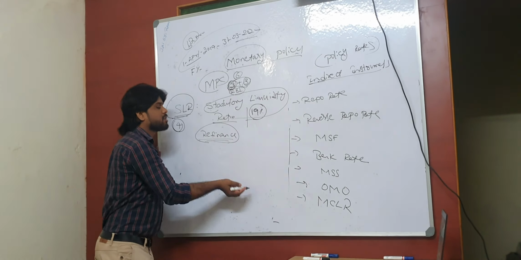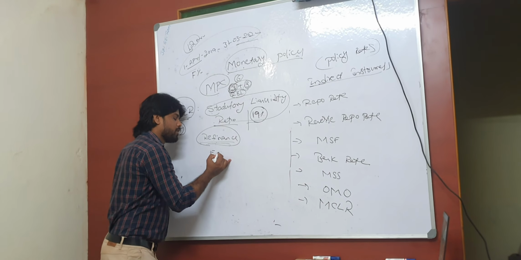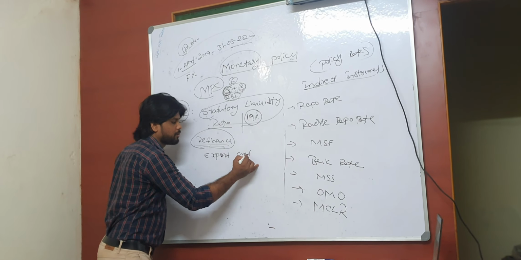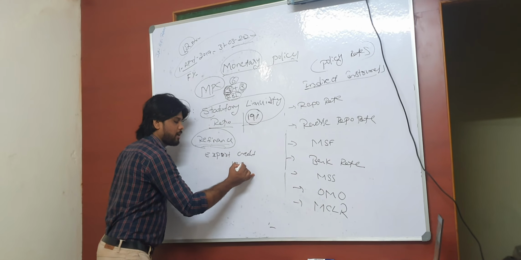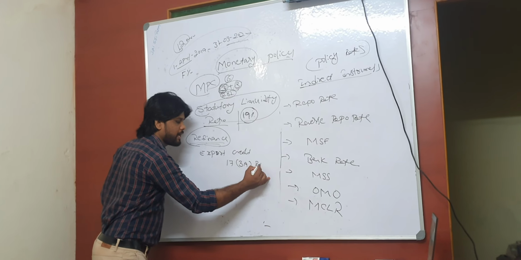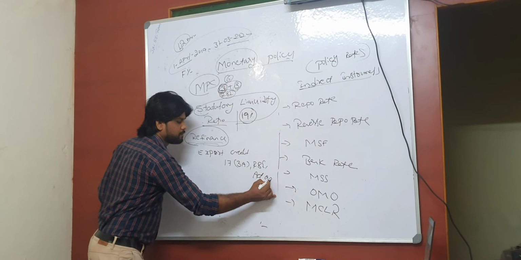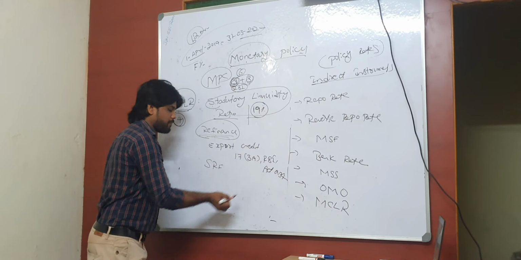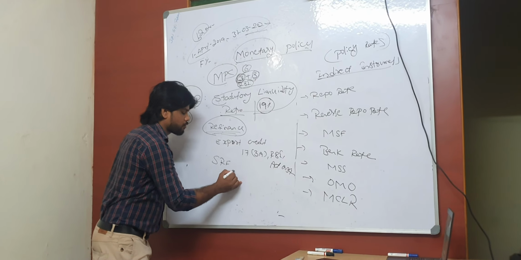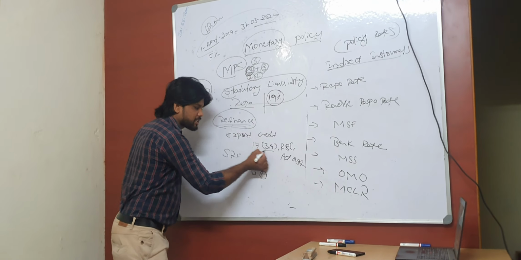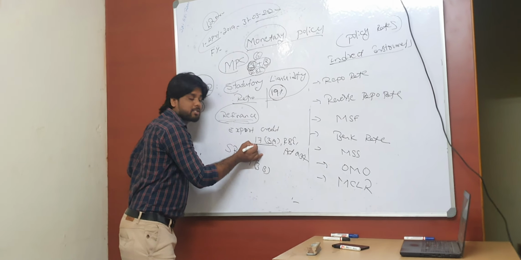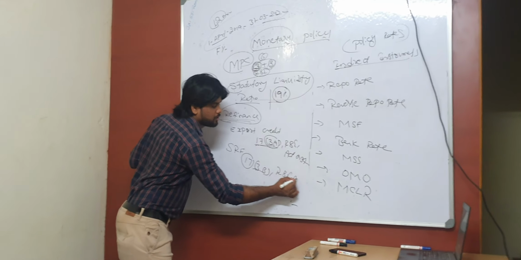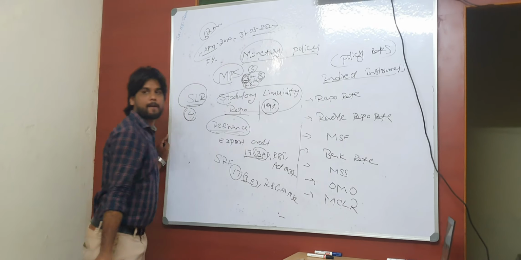In this discussion, Reserve Bank of India will provide refinance facilities for export credit according to section 17 subsection 3A of the RBI Act 1934, and a special refinance facility is also there, especially for different kinds of things, according to section 17 subsection 3B of the same act, the RBI Act 1934, right?